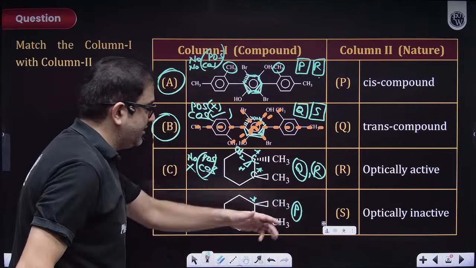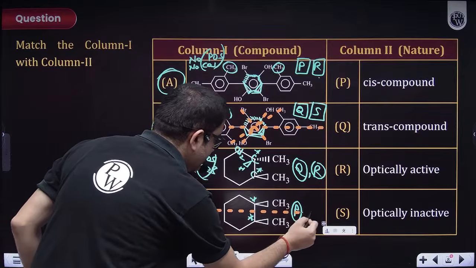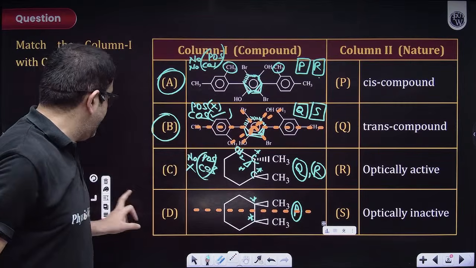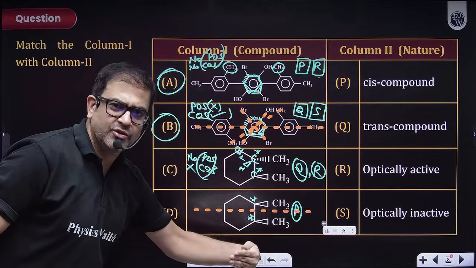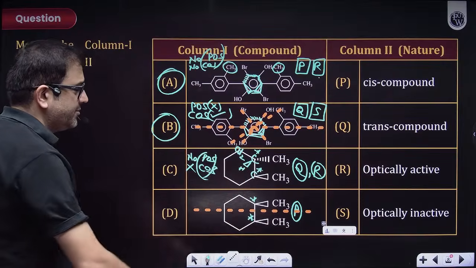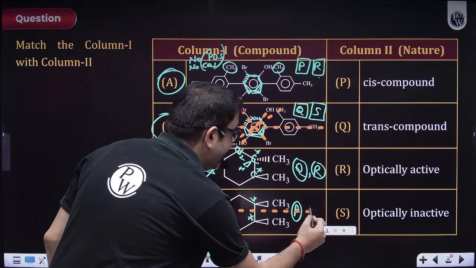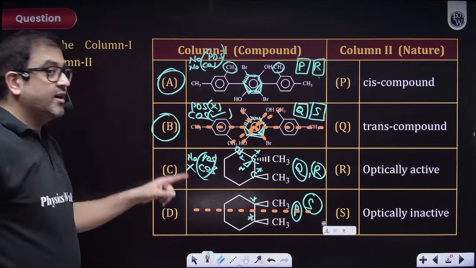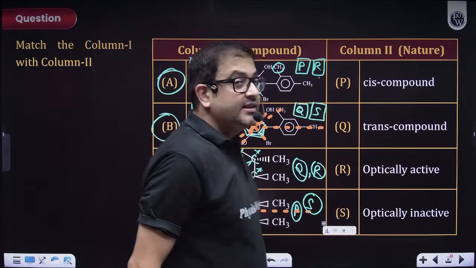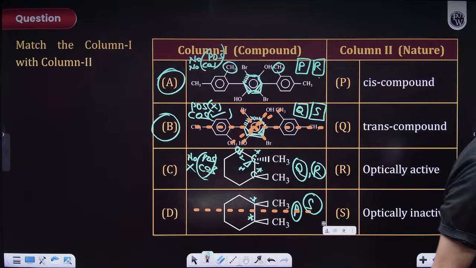And obviously we can just cut the molecule along this. So there we have a plane, upside also CH3, upside also CH3. So because I am having a plane of symmetry, that is an element of symmetry, so this will make my compound optically inactive. That means this is S. So technically C is Q R and D is P S.